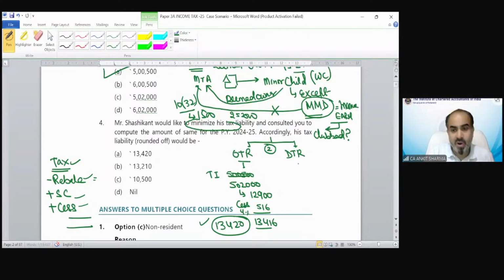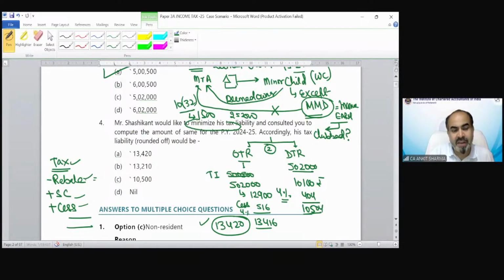If that is a default tax regime, for income of 5,02,000, we have to calculate tax. Up to 3 lakh, there would not be any tax. The balance 2,02,000 would be taxed at the rate of 10,100. Then there would be cess of 4%, 404. In this question, you will see the assessee was a non-resident.